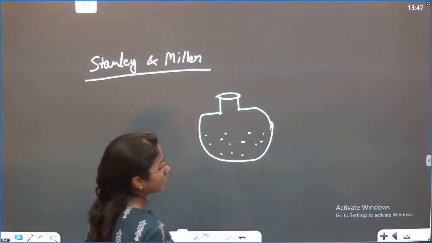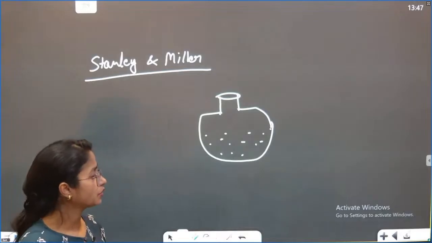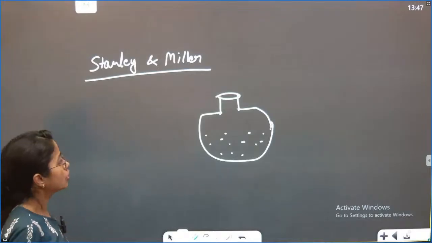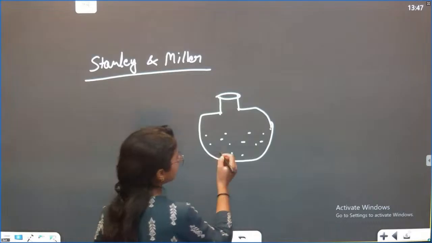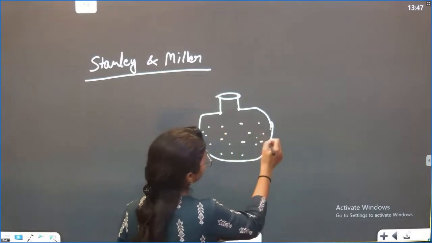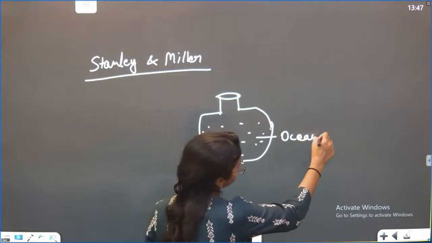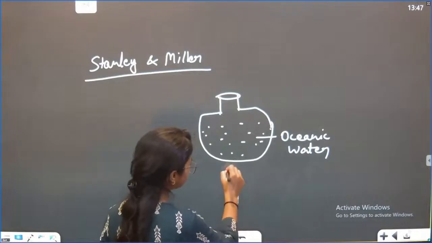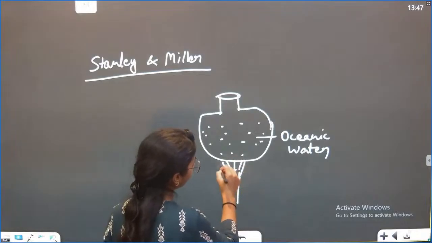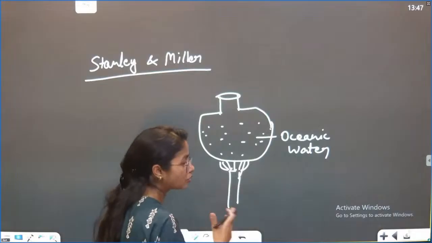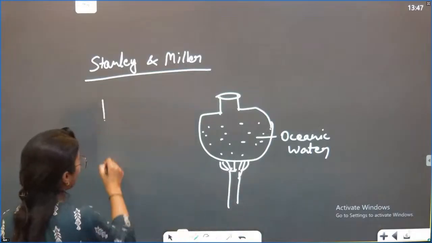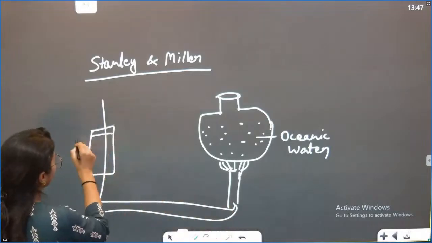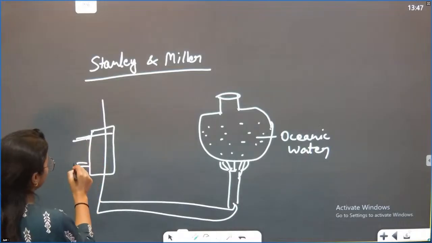If you want to prove something, you create a similar kind of situation again, right? In court, judges, we generally see that. So what he does, he just prepared the oceanic water. He gave heat, because earlier the earth was a fiery ball, so he gave the heat to boil the oceanic water, right? And he prepared the whole setup, there was a water vapor system, switching on and off, like whatever the content.